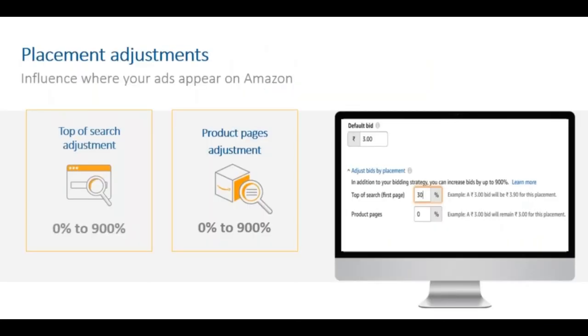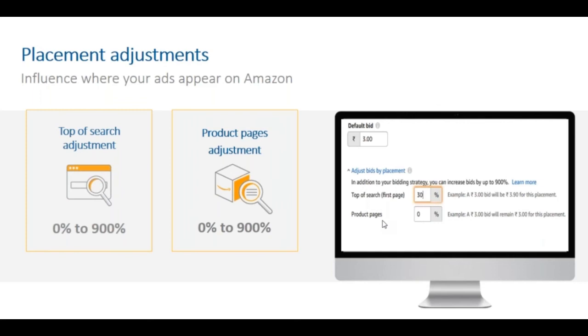You also have additional controls on where your ads will appear. It can appear on top of search, or it can appear on product pages, based on the adjust bids by placement option you see in the image, right? So for example, if you have selected a 30% increase, your bid will go up to 3.90. That is a 30% increase if you want your ads to appear on top of the search, right? So you can select by how much you are willing to pay for these two ad locations.